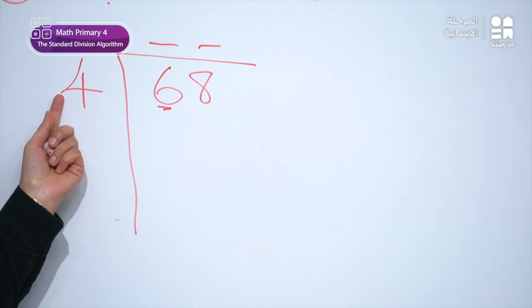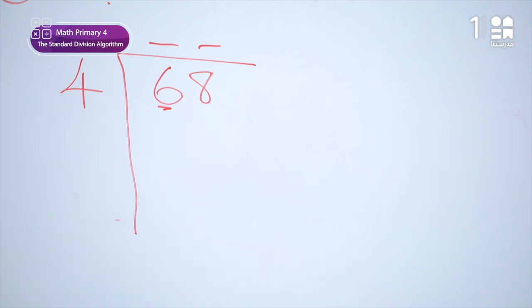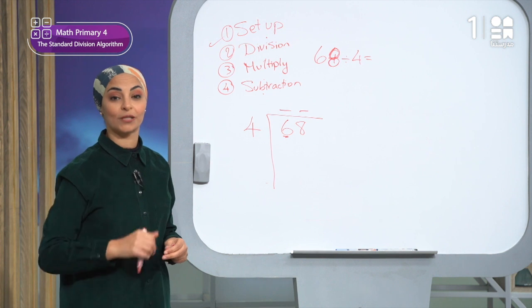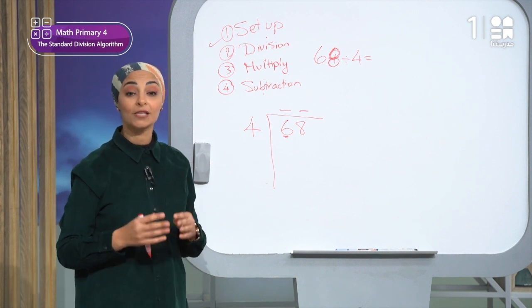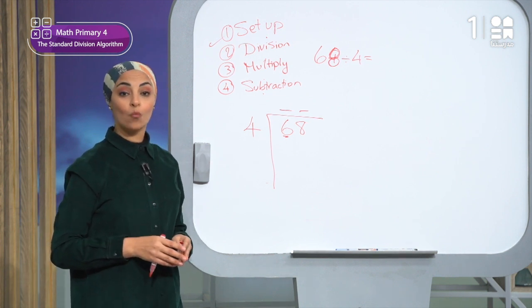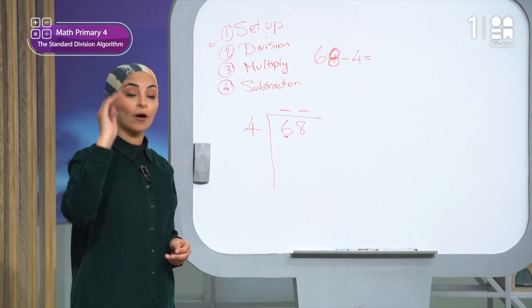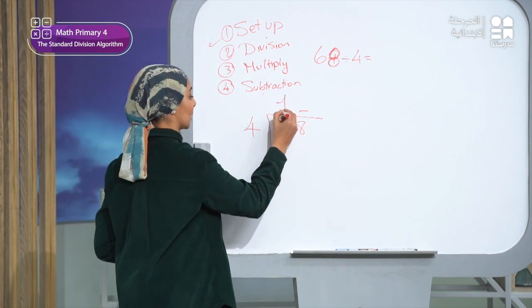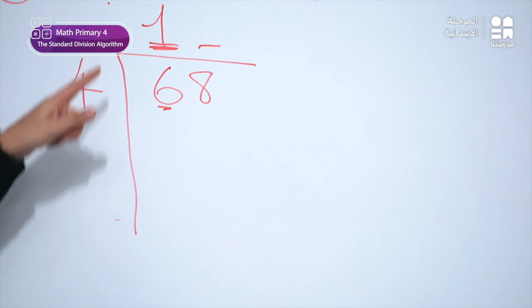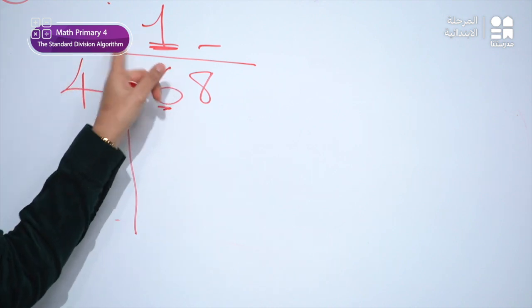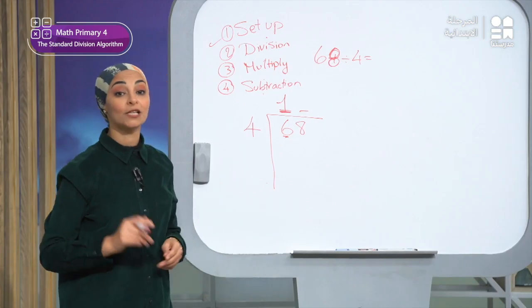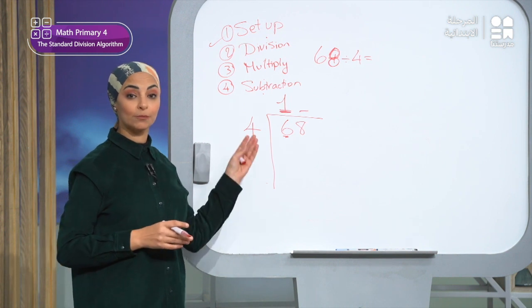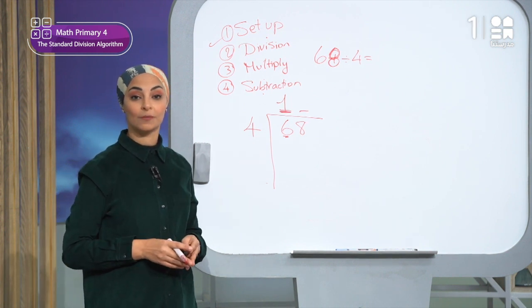Yes, all of us know that 6 has only one 4, right? And I have remainder 2. So the answer is 1. We will write it at the top of the line. Didn't we agree that my answer goes here? So the quotient now is 1. Okay, then the remainder is not recorded at this time. I will not write the remainder now at all.